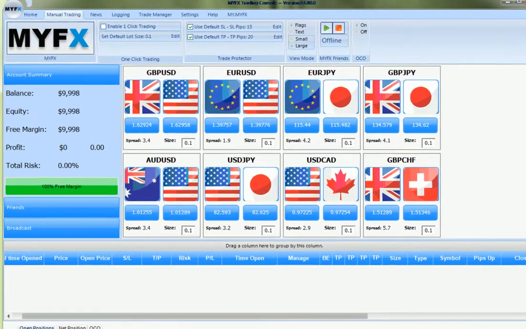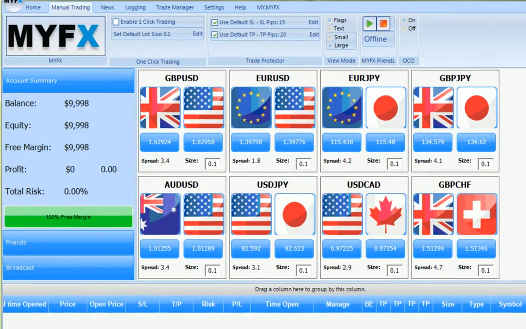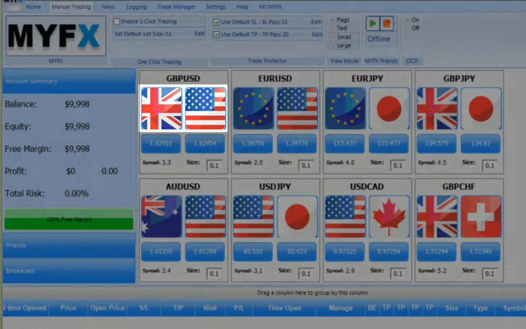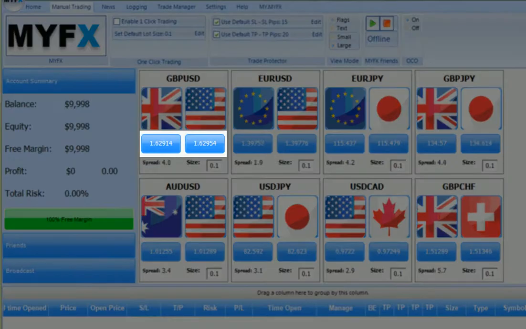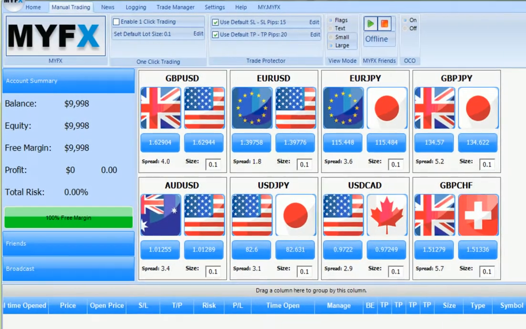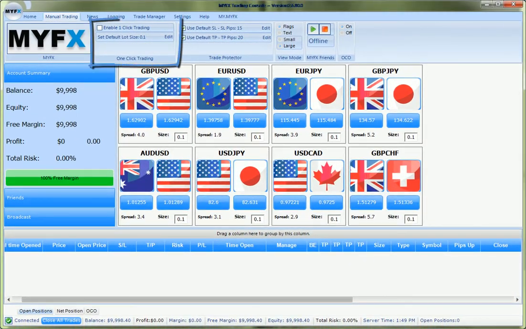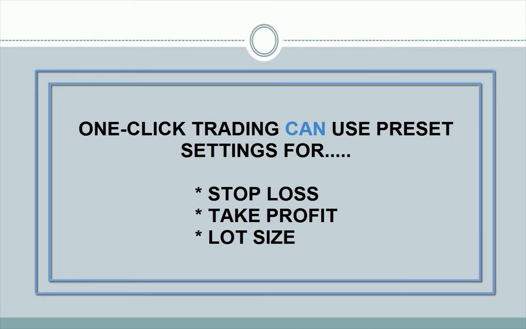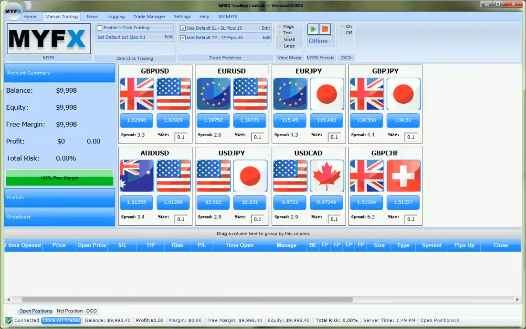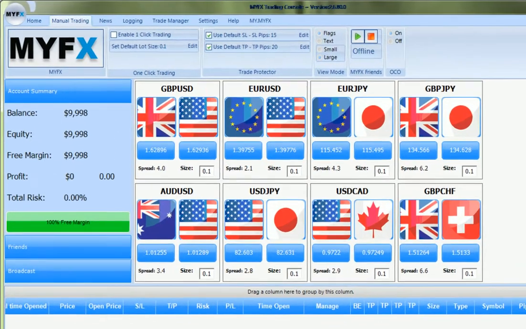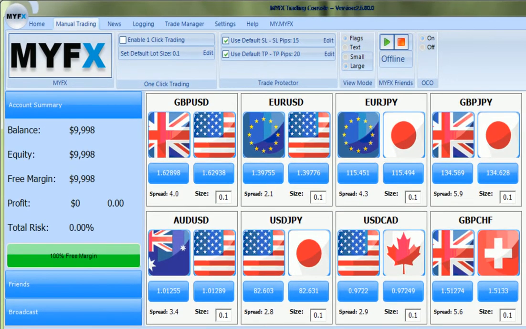There are two different ways to enter a trade from the MYFX console, by either clicking on the flag icon or clicking on the price box. If we choose to click on the flag icon to enter our trade, we're electing to use the one-click trading feature of MYFX. This is a very quick and powerful way to enter a trade using preset stop-loss, take-profit, and lot size settings. In order to use one-click trading and effectively click on the flag icon to enter our trade, the Enable One-Click Trading box must be checked.